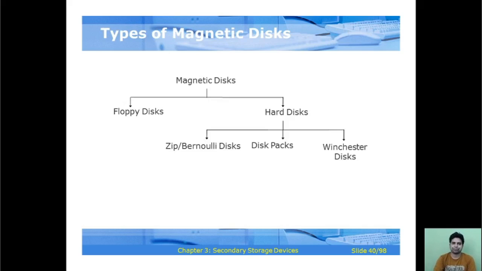Types of magnetic disk. This is the basic diagram of the types of magnetic disk. There are the floppy disk, hard disk, the Winchester or Bernoulli disk, disk packs, and Manchester disk.